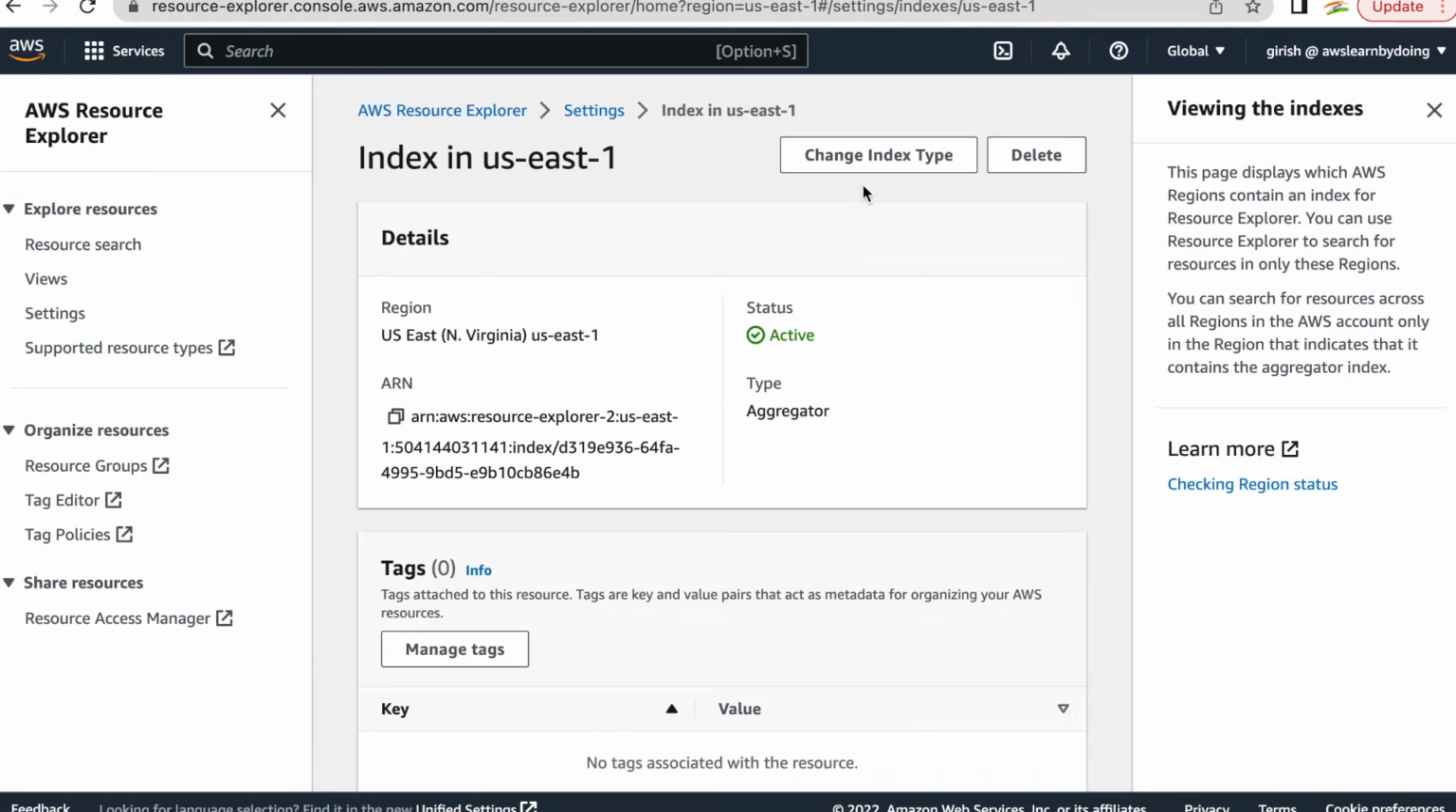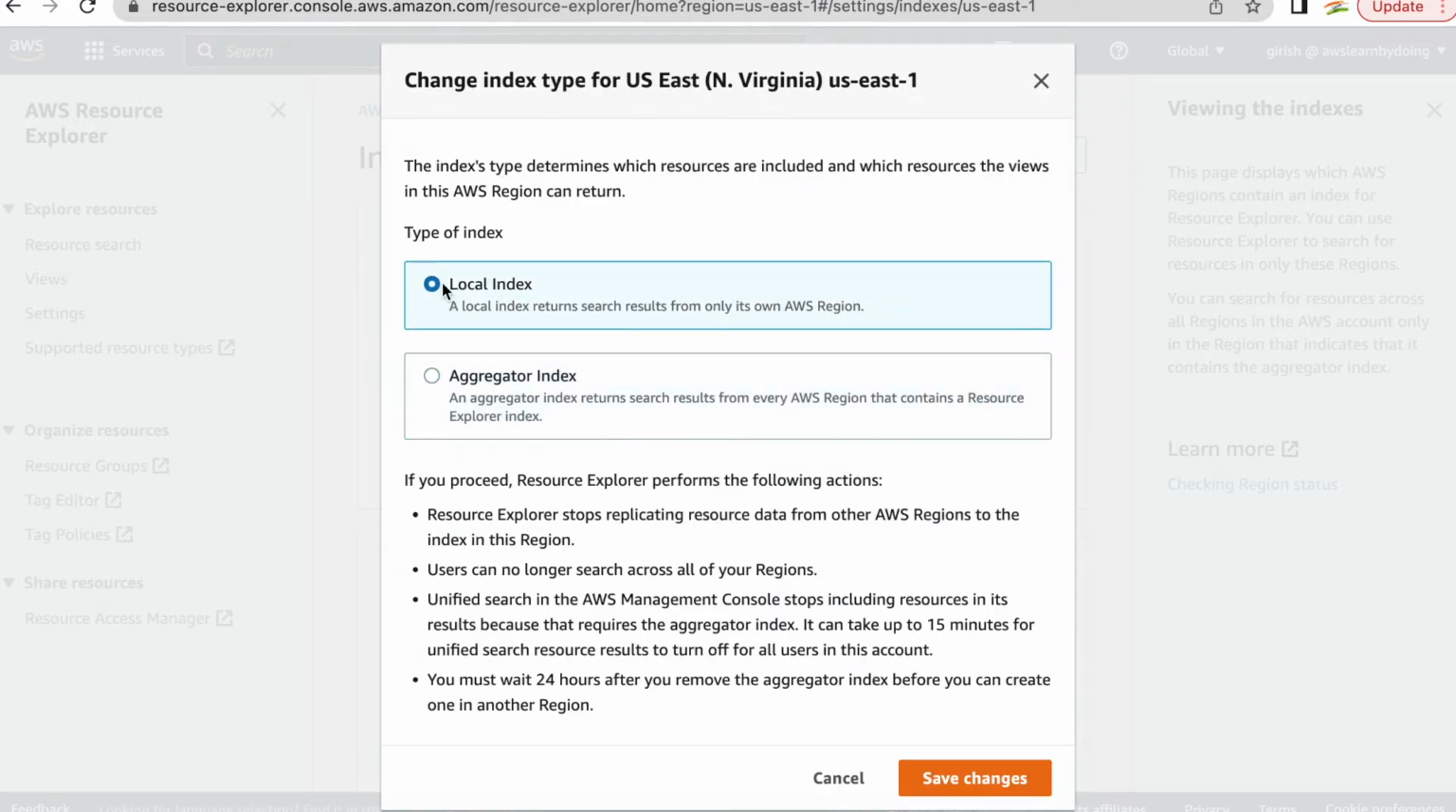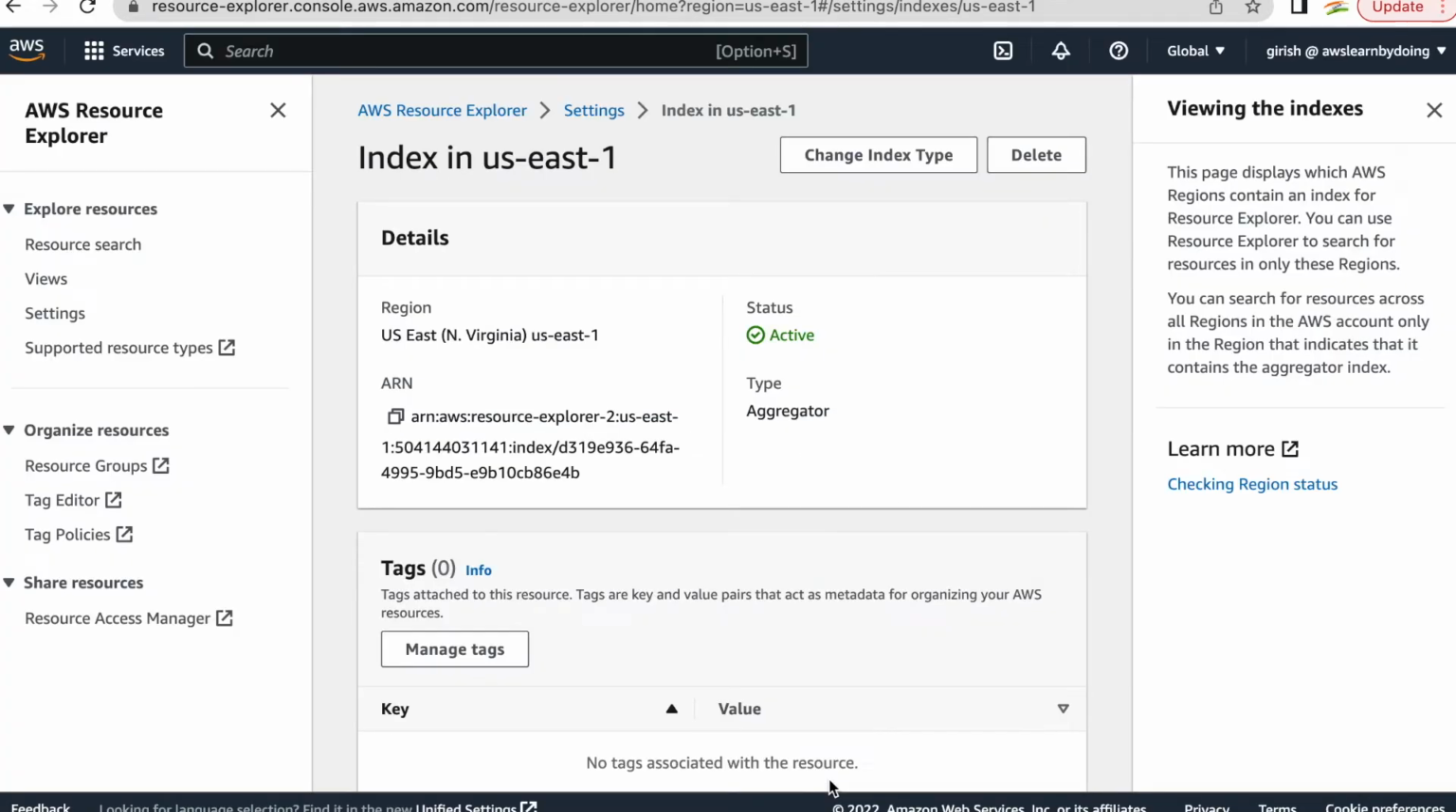So let me go here and see what this gives us. Yeah, change index type. Okay, so we can downgrade this. This just shows that if you want to disable the aggregator index, this is the way to do it, guys. So I can just save changes and that's it. I don't want to do that. Let's explore it further, right?